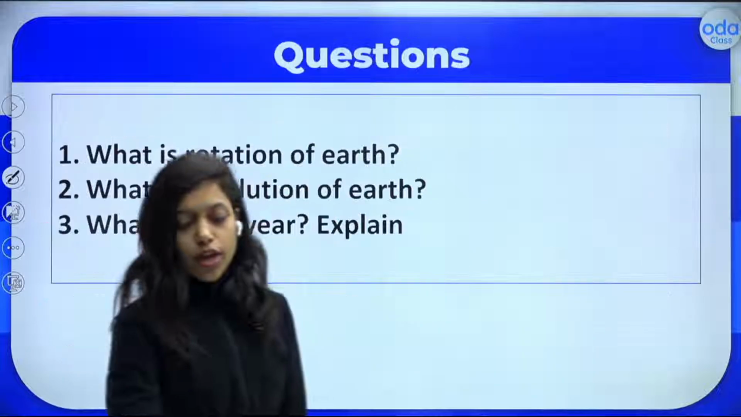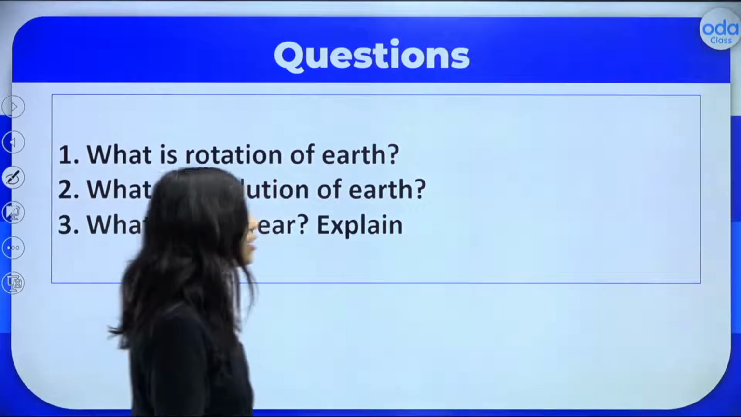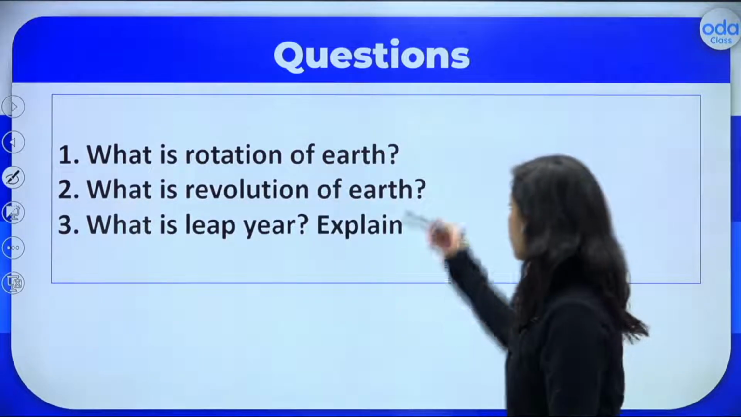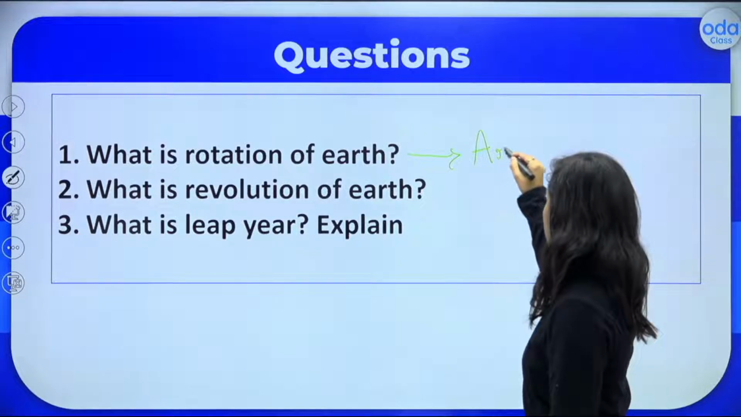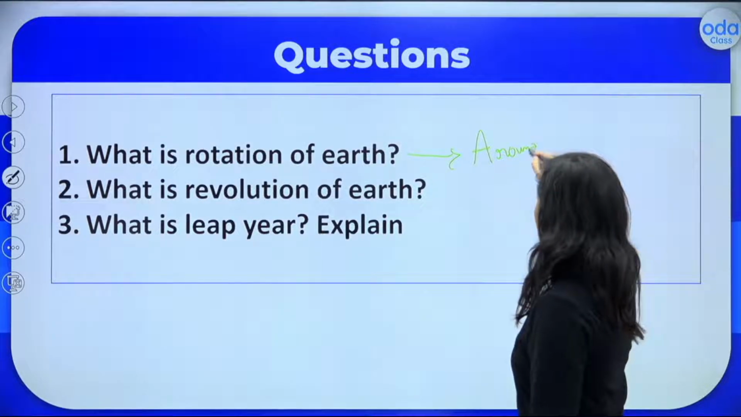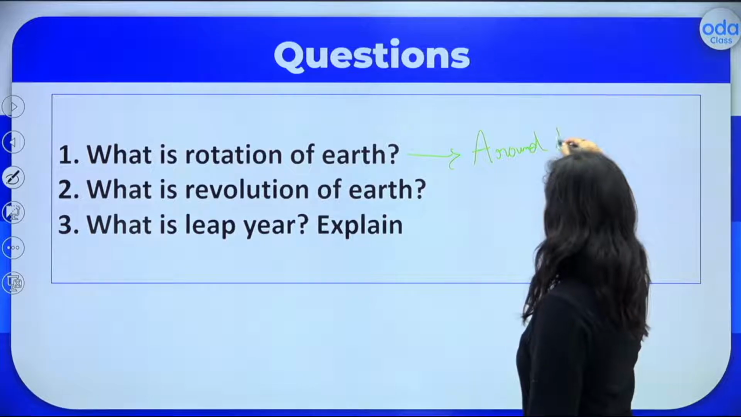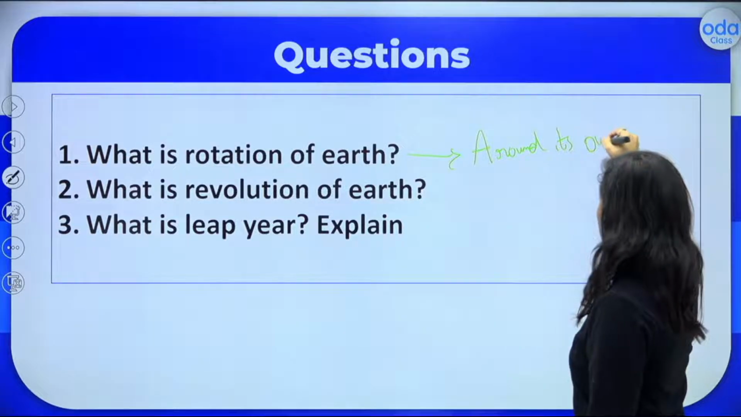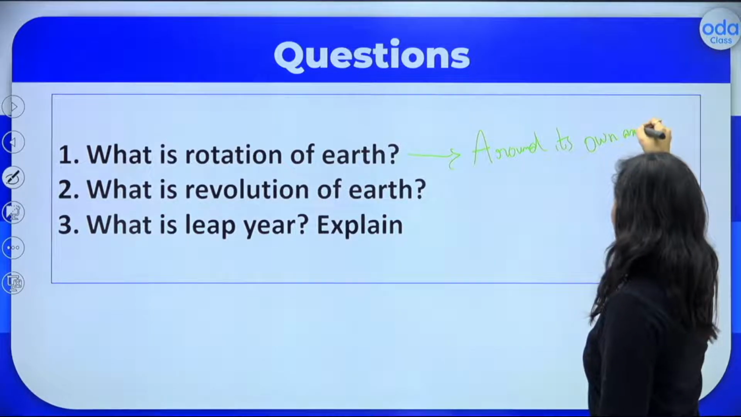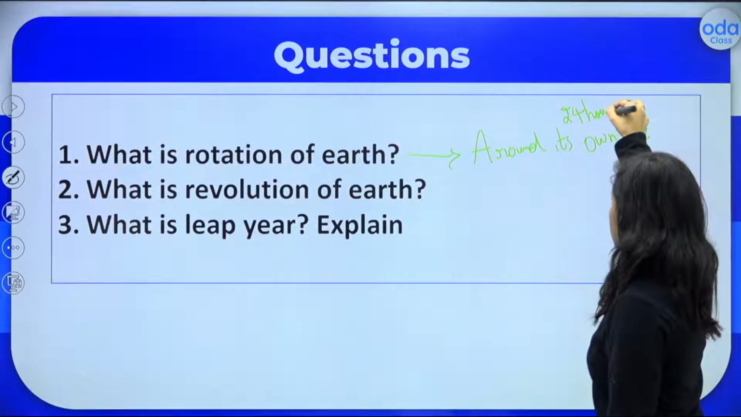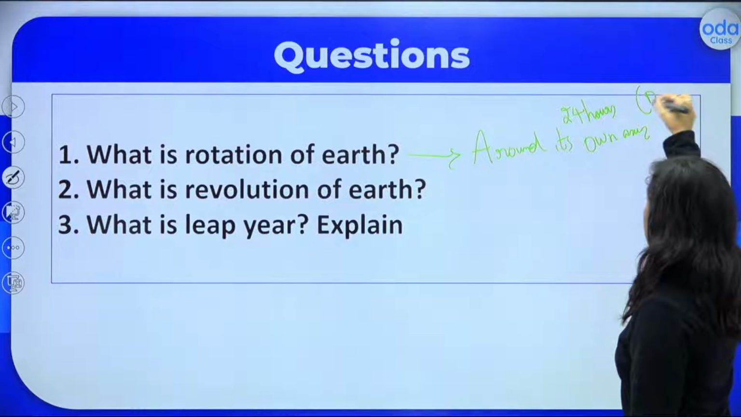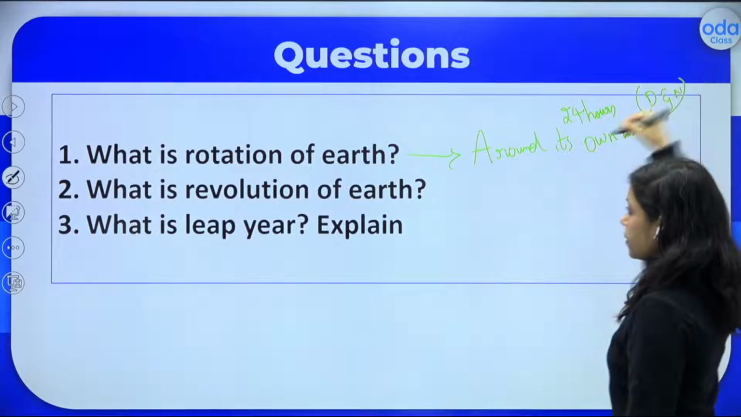So here are some questions. What is rotation of the earth? Rotation of the earth is nothing but the earth rotating around its own axis. And how much time does it take? It takes 24 hours. And what will be the effect? Day and night will be the effect.